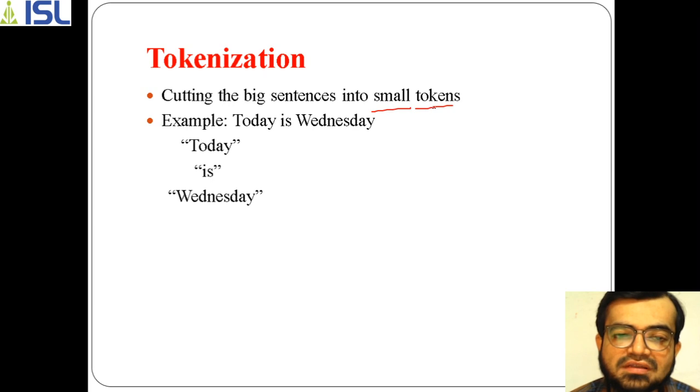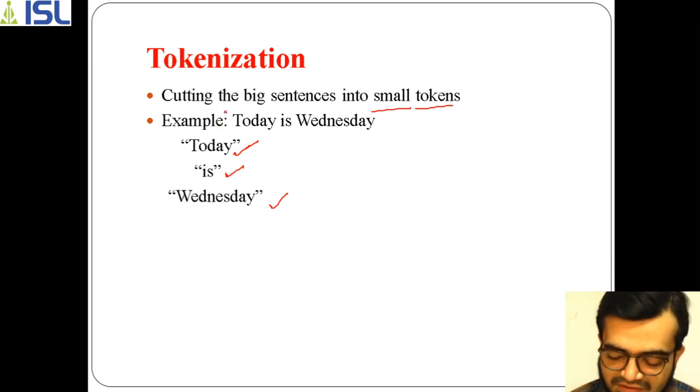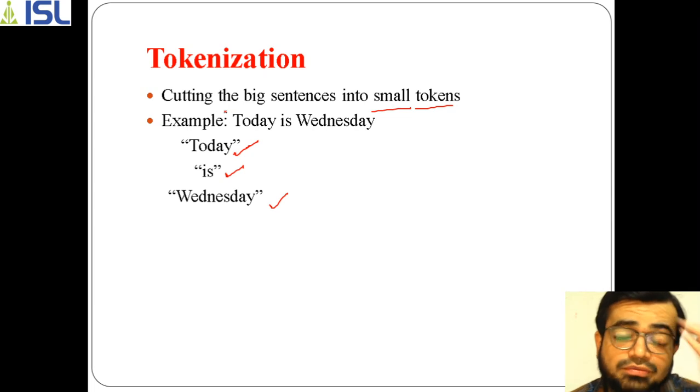For example, I have taken a simple sentence, today is Wednesday. It is a group of three tokens, where today is one token, is is one token, and Wednesday is one token. So the first process just divides the sentence into a group of words, or small tokens.